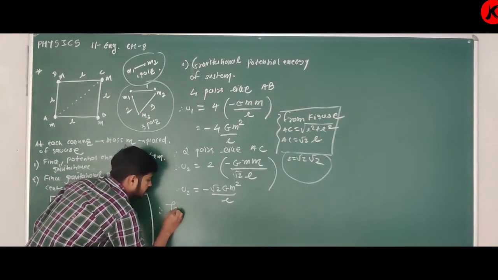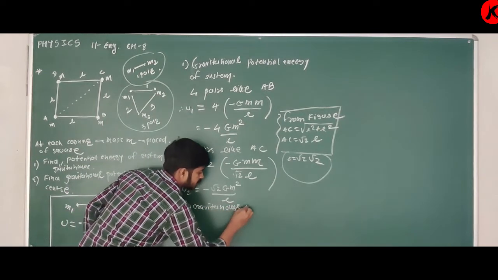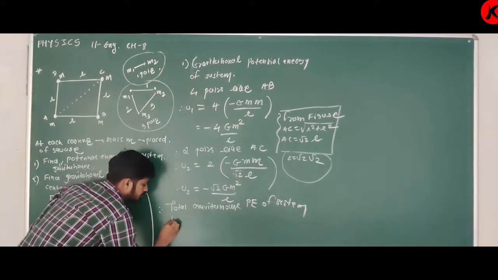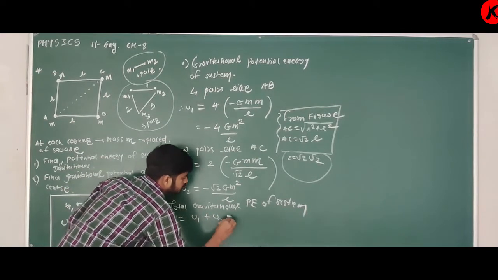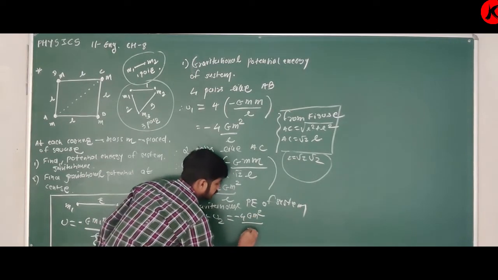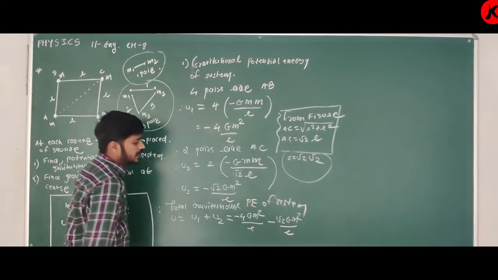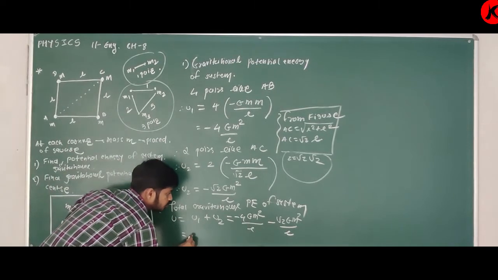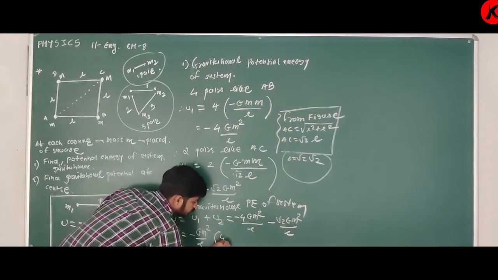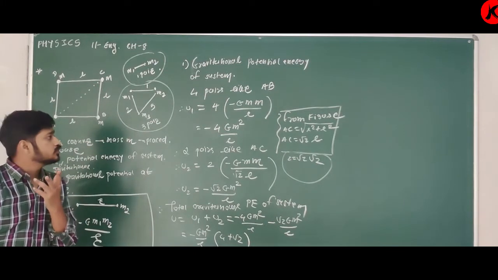So therefore, total gravitational potential energy of system U is equal to U1 plus U2. What is U1? It is minus 4 G M square upon L. What is U2? Minus root 2 G M square upon L. So it is equal to minus G M square upon L into 4 plus root 2. Clear about this?